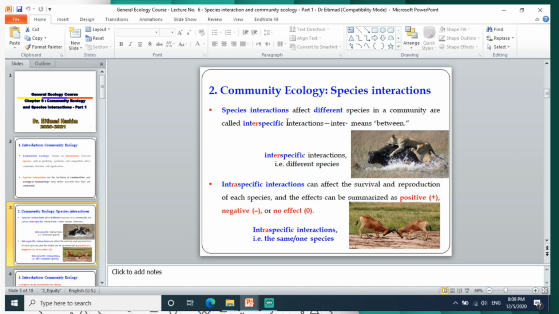The species interactions are either interspecific interactions, that is, the interactions between different species, like buffalo and lion, and intraspecific interactions, which is the interactions between the same species or one species, like the gazelle here. The interactions can be summarized as positive, negative, or no effect, zero.